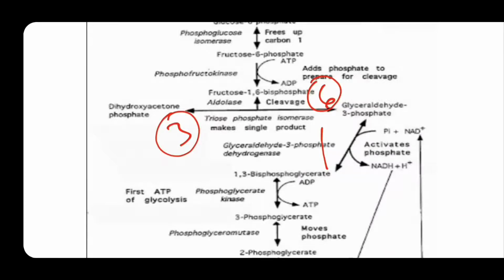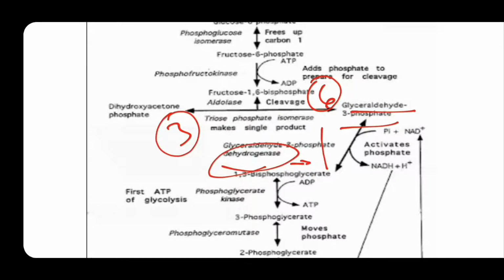Now coming to glyceraldehyde 3-phosphate to 1,3-bisphosphoglycerate. A simple enzyme to remember: glyceraldehyde 3-phosphate dehydrogenase. Dehydrogenase means hydrogen is removed. Here NAD, in the presence of phosphate, is converted to NADH plus H+.